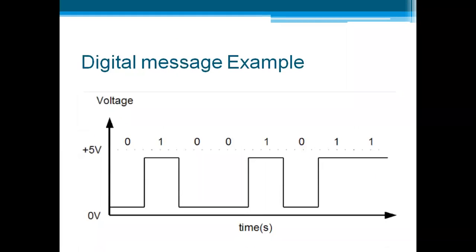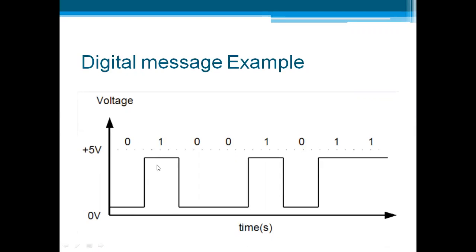And the digital message example is given. Here a digital signal is shown, having the data represented by 0 and 1. This 1 is nothing but your 5 volt, as we have seen in the previous slide, and the values are either 0 or plus 5.